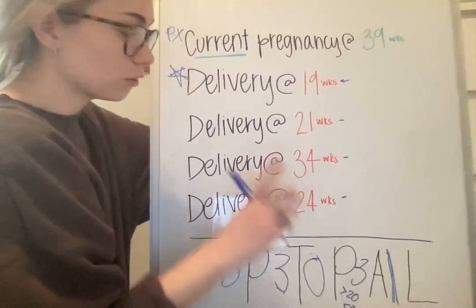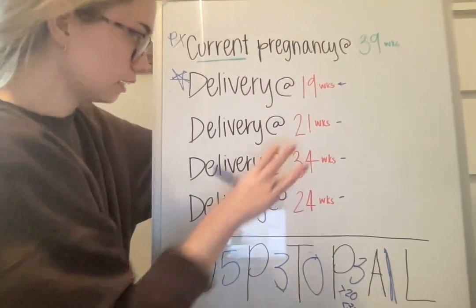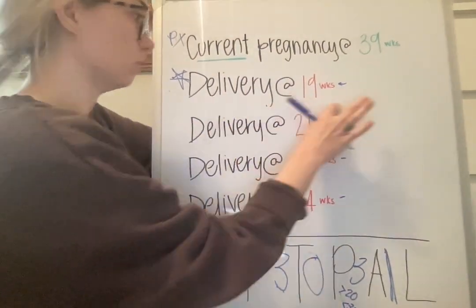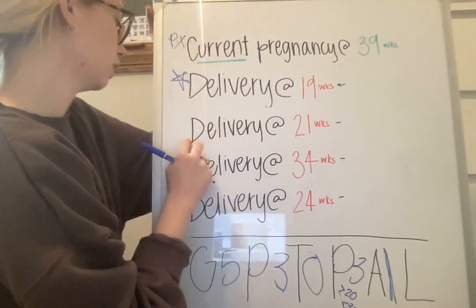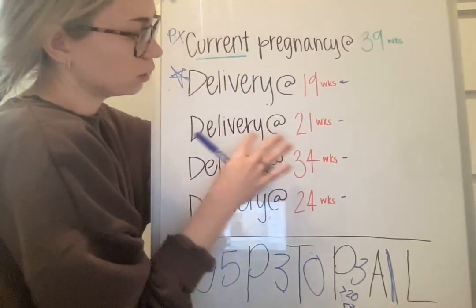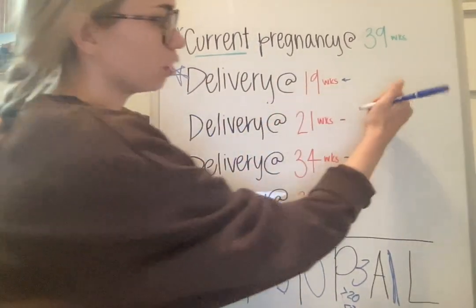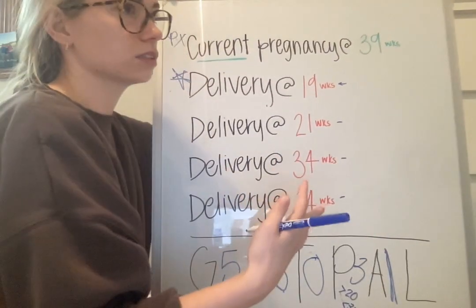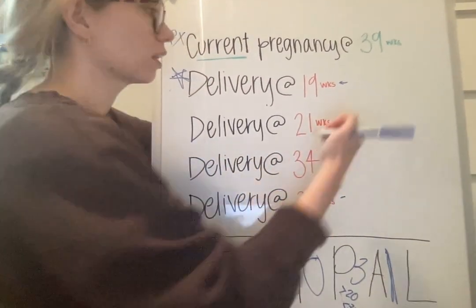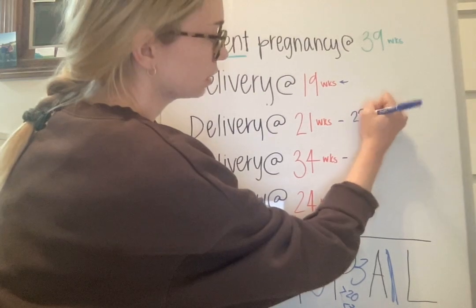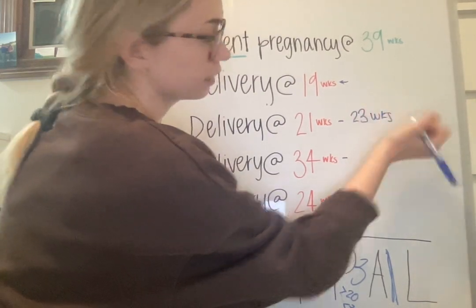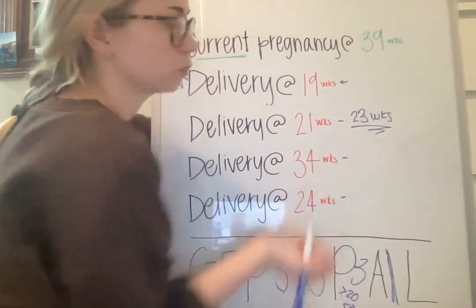The reason this comes into play with this one, and why this one isn't an abortion, is because of viable gestational age. So viable just means living or alive or can live. So Kippy said in class it's 23 weeks, technically, overall.